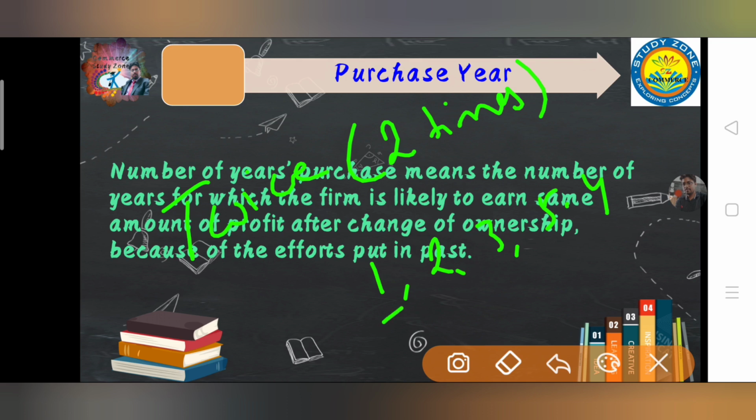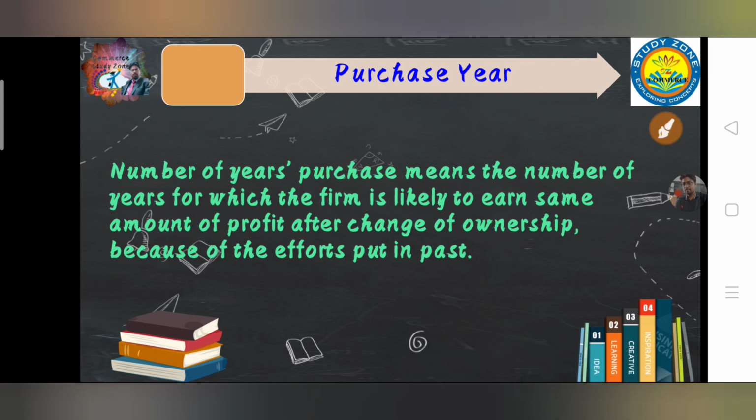1 year, 2 years, 3 years. It means the firm can repeat its performance for 3 years, 2 years after the change in ownership. Twice, thrice, once, as such. So it is the purchase year which we have to understand very deeply. Otherwise, if you don't have proper knowledge of purchase year, you might get the wrong answer.